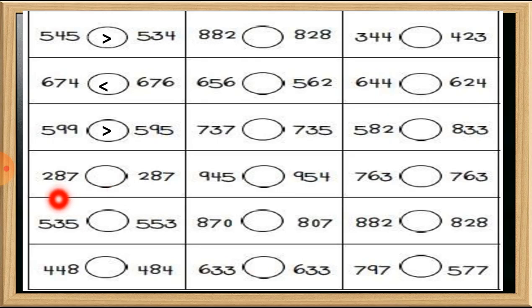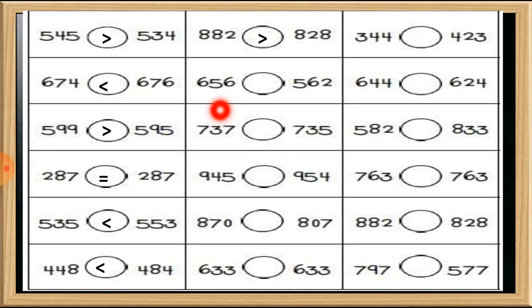Now 287 and 287. Both sides are the same number. So I put this equal to sign. Now 535 and 553. So 553 is a bigger number. 448 and 484. So 484 is a bigger number. Now here 882 and 828. So 882 is a bigger number.